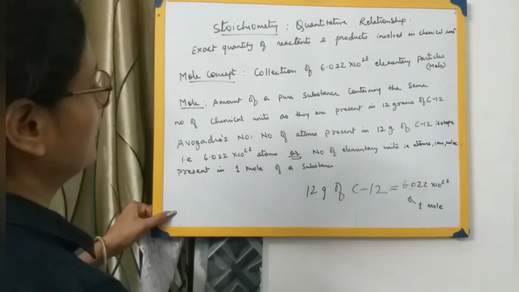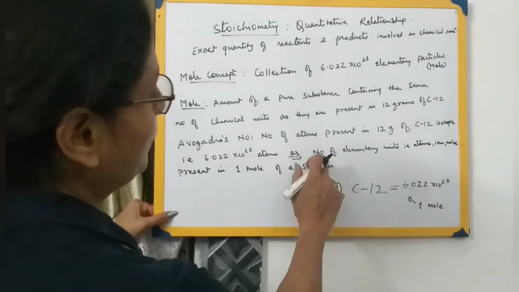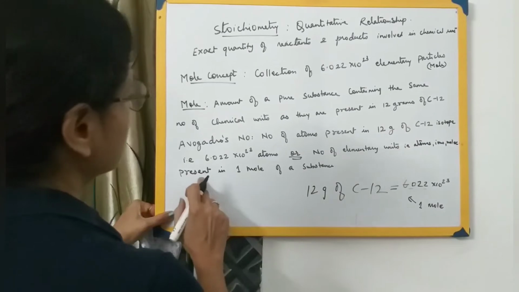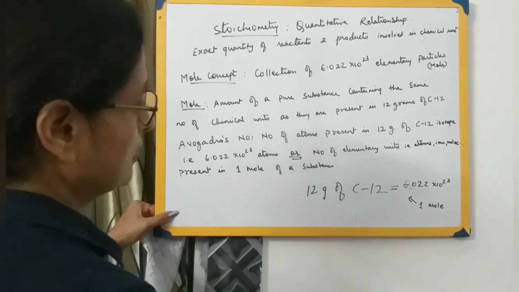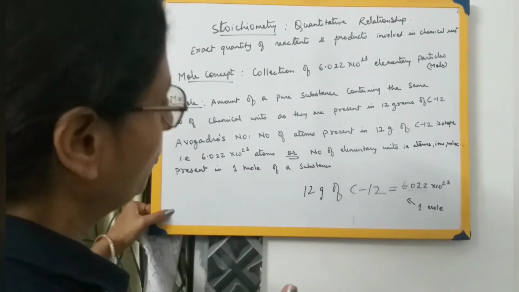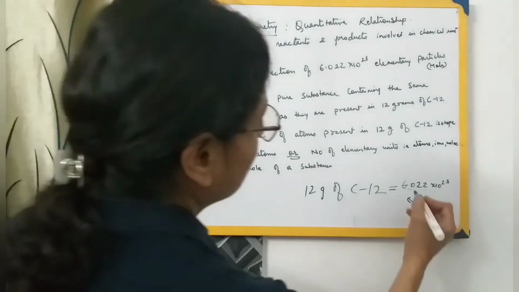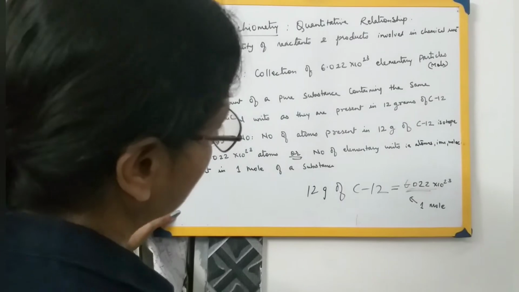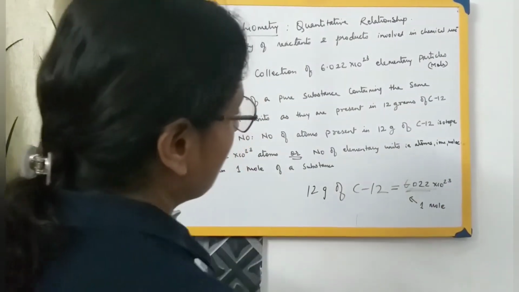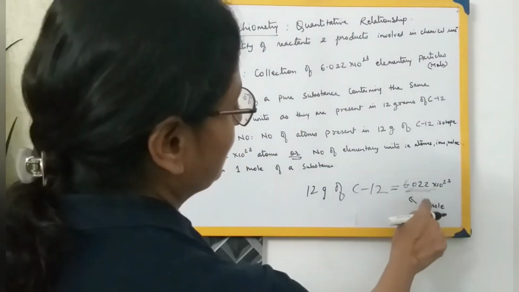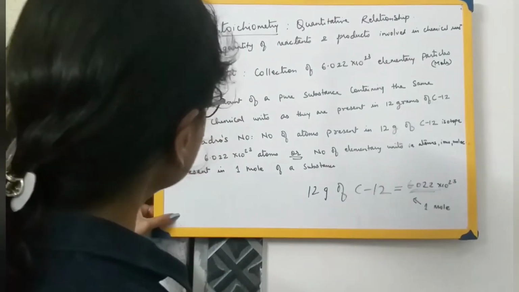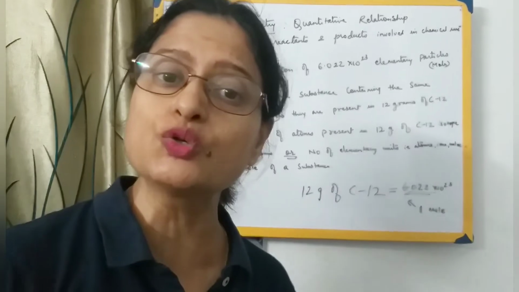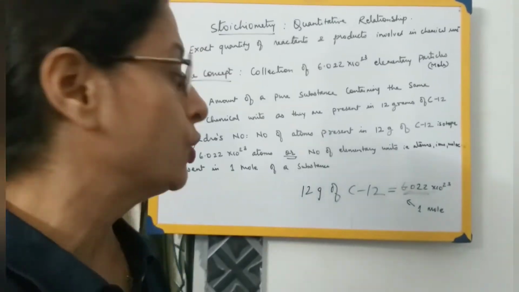Or we can also define Avogadro's number as the number of elementary units, that is atoms, ions or molecules, present in 1 mole of a substance. So in 1 mole of a substance, how many elementary units are present? 6.022 × 10^23. This is called Avogadro's number, and this number is equal to 1 mole. So Avogadro's number is equal to 1 mole, which is equal to 6.022 × 10^23.